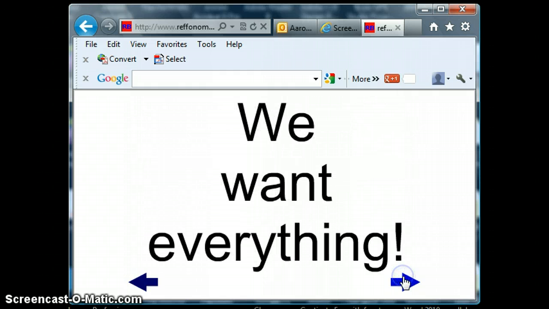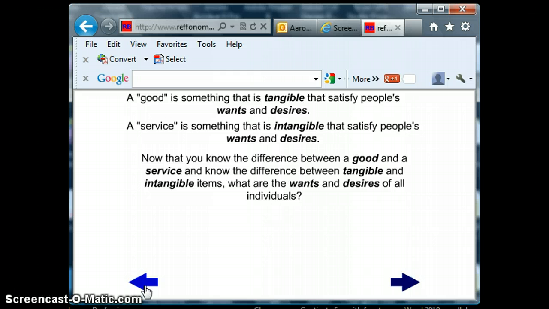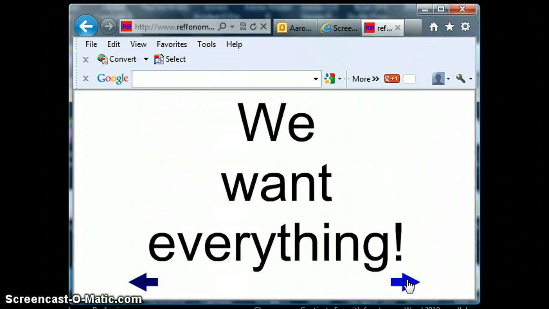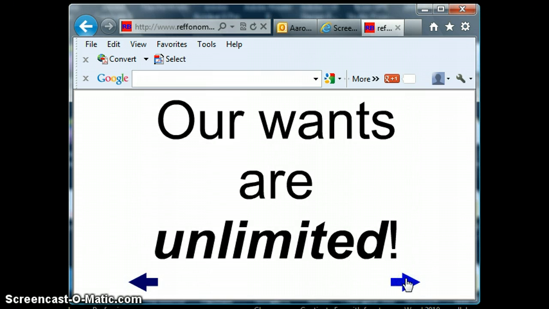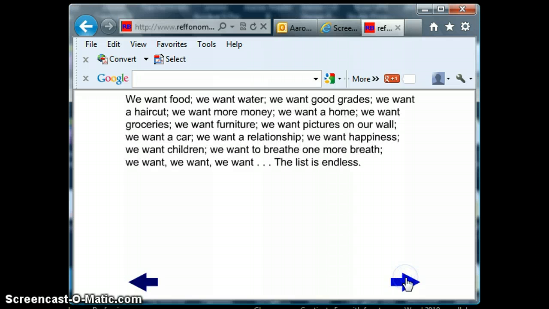Now that you know the difference between a good and a service, we ask the question, what is it that individuals want? What is it they desire? The answer in economics is we want everything. All our wants are unlimited. We want food, water, good grades, haircut, money, a home, groceries, furniture, pictures on our wall, car, relationship, happiness, children. We want to breathe, one more breath. We want. The list is endless.